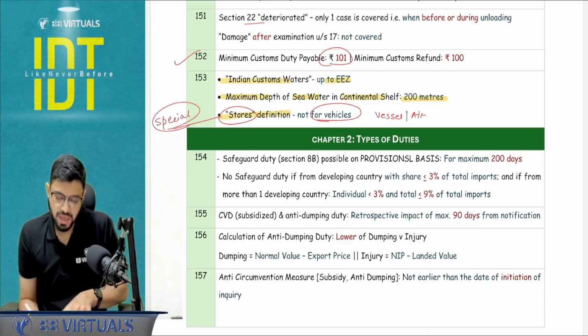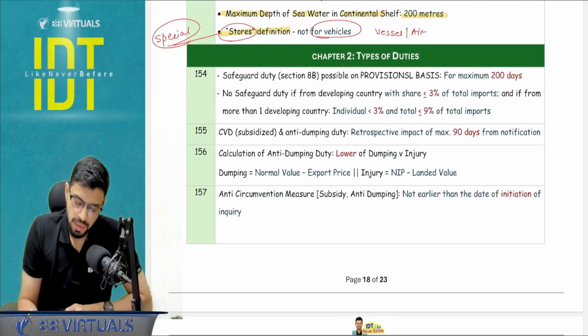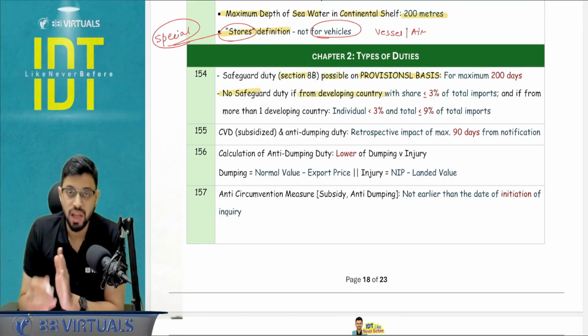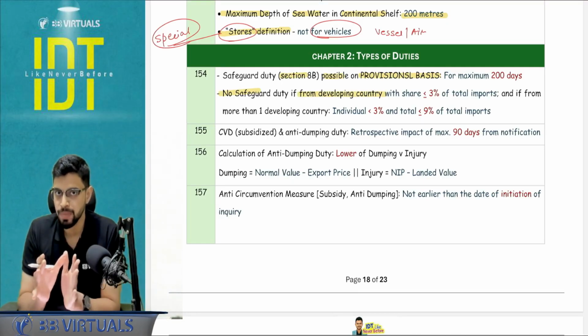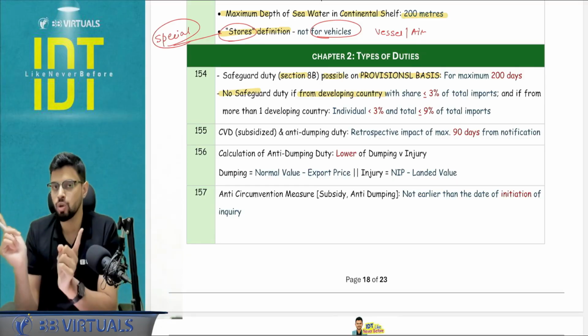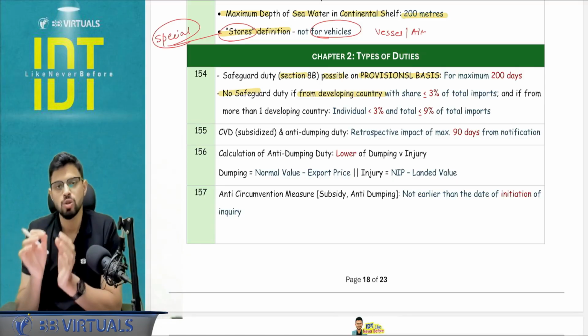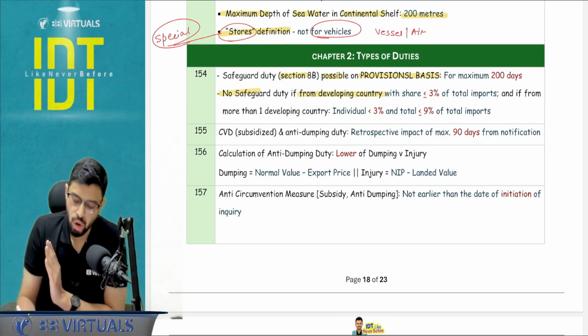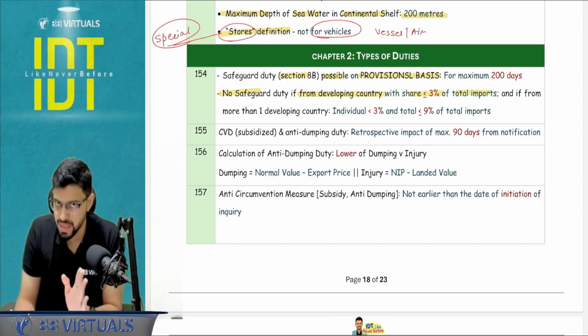Okay. Next, chapter number 2, types of duties. Section number 8B, that is safeguard duty. It is possible on provisional basis, but only for maximum 200 days. No safeguard duty if I am importing from one developing country and the total share from that particular country compared to the total is not crossing 3%. So basically, share of that particular import compared to the total is not exceeding 3%. So up to 3% of total import is there, then I cannot charge any safeguard measures.